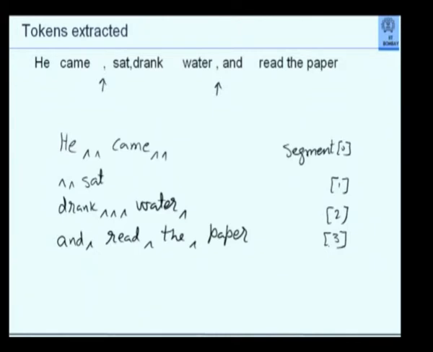Of course, this segment will have to be a two-dimensional array because each segment itself is a string. So segment 0, so many characters. Segment 1, so many characters. But I now know that if I have 4 segments, then there are 3 commas in between. If I get 12 segments, there are 11 commas in between. I know the number of segments. Now I take one segment, or rather a pair of segments at a time. 0th segment, segment 1. In the 0th segment, I find out all the words which are delimited by blanks.